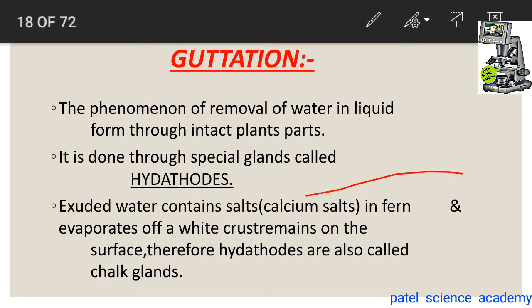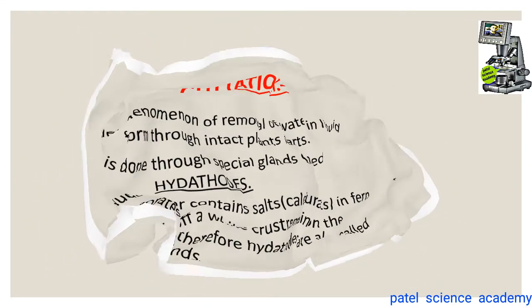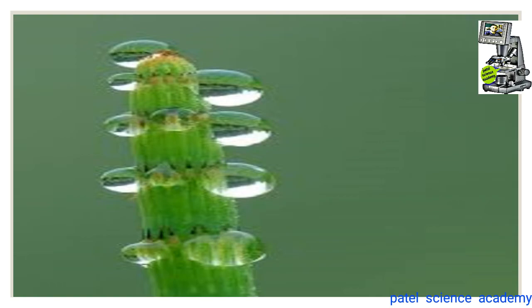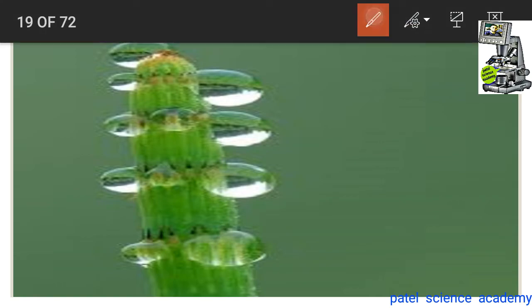This is about the guttation process, the removal of the water in the liquid form from the intact part by the hydathode. And now we'll learn about the next part. Before we go for the theories, let's see the guttation. You can see here the process of guttation.